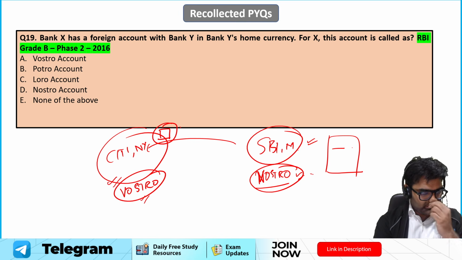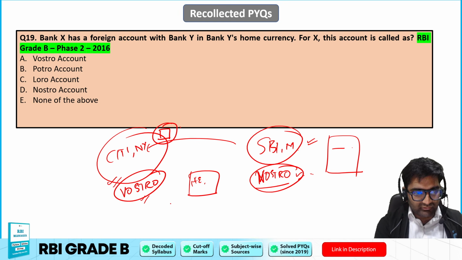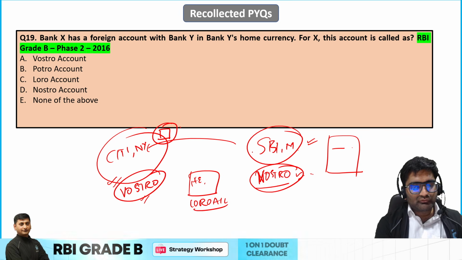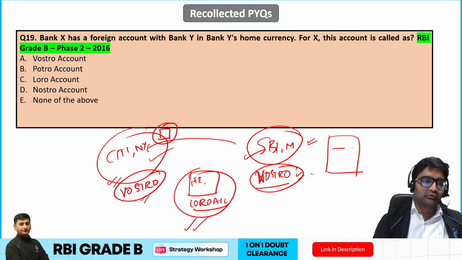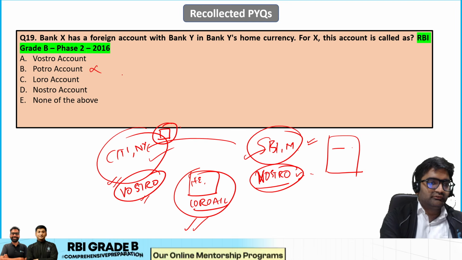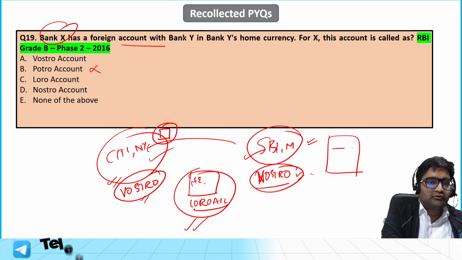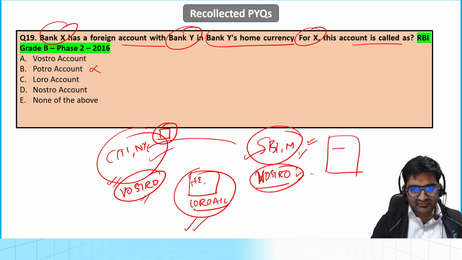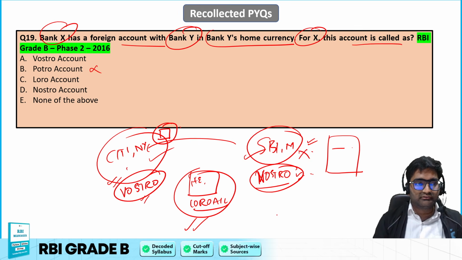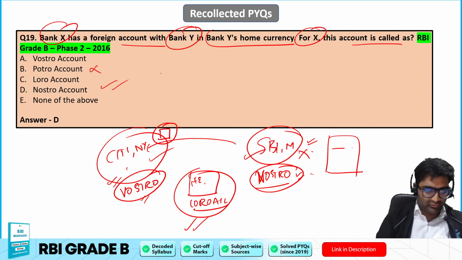Now let's say we have another entity, some other bank, American Express Bank, and it is referring to this particular account. It will call it a Loro account because it is an account of SBI Mumbai in Citibank New York, and this is a third party. So third parties call it Loro account. Is that clear? So there is no Potro account. So the correct answer over here would be what? Bank X has a foreign account with Bank Y in Bank Y's home currency. This is X. It has an account over here, and what will it call this particular account? So the correct answer is, yes, it is the Nostro account. I hope that is very clear.